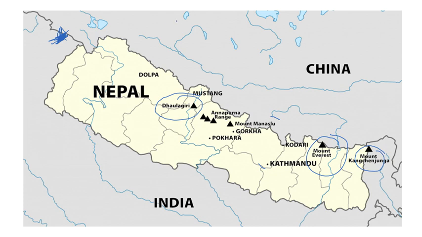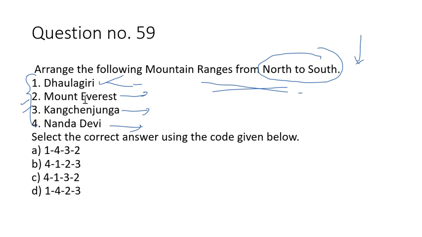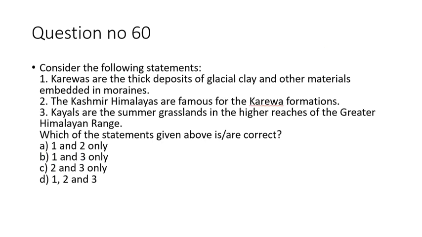So the correct order from north to south is, first the Nanda Devi peak, then the Dholagiri peak, then the Mount Everest, and last the Kanchenjunga. So this is the correct sequence. So the answer would be 4, 1, 2 and 3. So this B is the correct choice in this question.